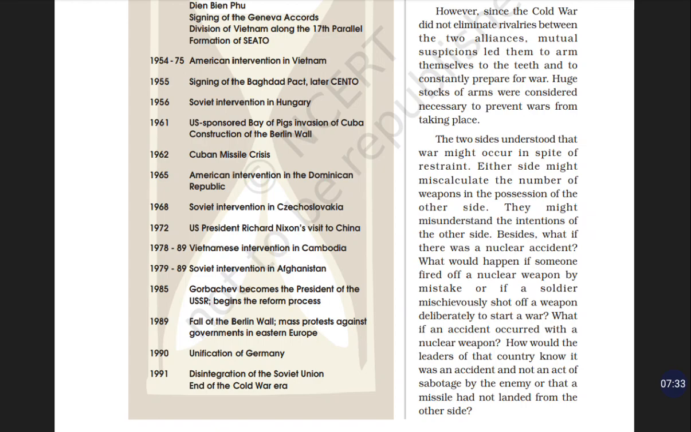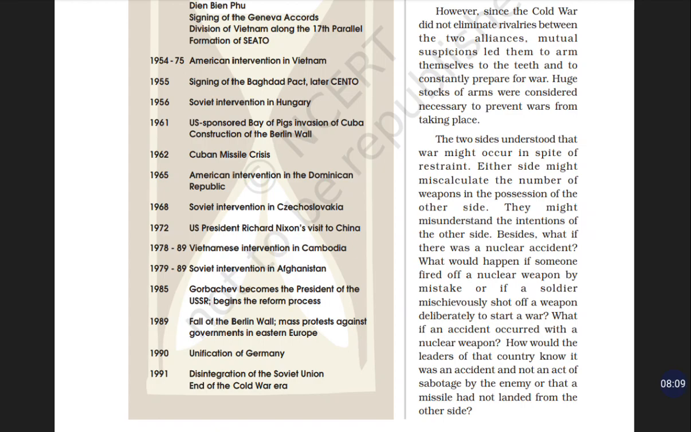In 1978 to 89, Vietnamese intervention in Cambodia. The Vietnamese also invaded Cambodia. In 1979 to 89, Soviet intervention in Afghanistan. The Soviets invaded Afghanistan, and after that the US also raised military or terrorism activities in Afghanistan in that period.